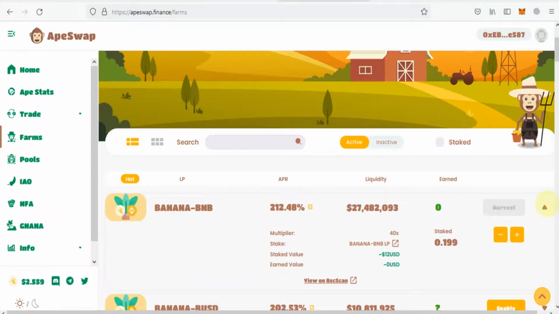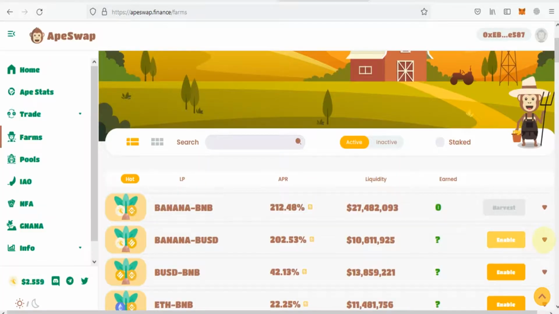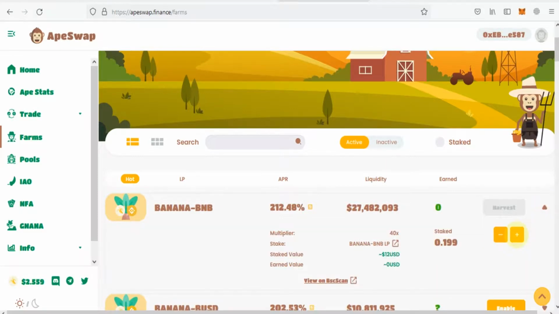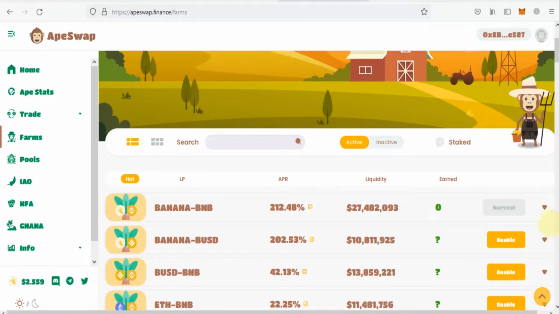When you click on this option, here you can harvest, and if you want to add more tokens for liquidity, you will click here for adding more tokens in the farming pool. If you want to add more to your farming pool, you will click on the plus option, and here your LP token will show, and here you will click and confirm. You can also add more tokens for bananas.